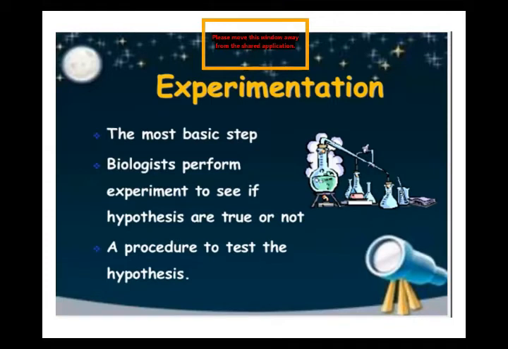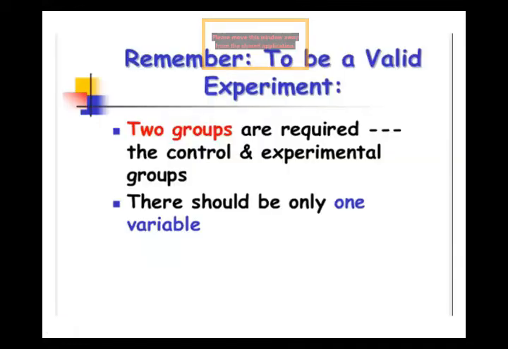When we do any practical, we perform an experiment. Actually, we test the deduction, which means we test the hypothesis. A procedure to test the hypothesis. Okay, beta. For the experiment, scientists always take two groups: control group and experimental group.